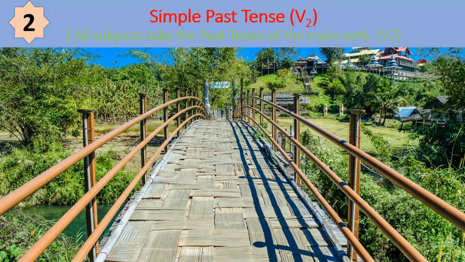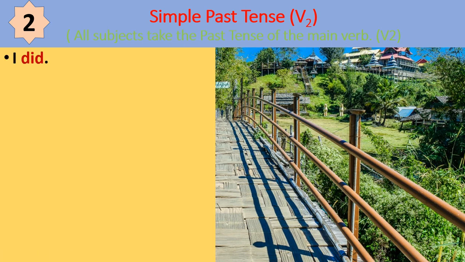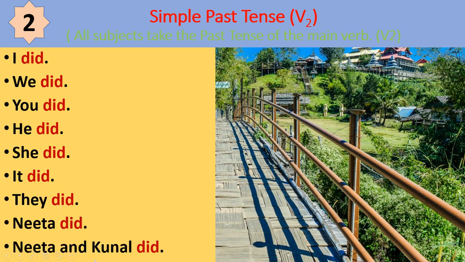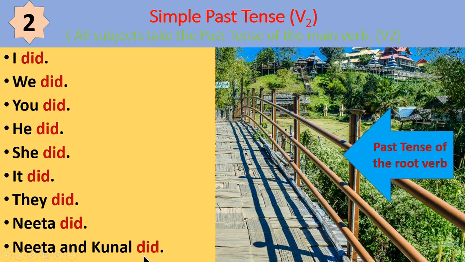Tense number 2, simple past tense. V2, that is past tense of the main verb is used and all subjects take the past tense of the main verb. See the examples. I did, we did, you did, he did, she did, it did, they did, Nita did, Nita and Kunal did.